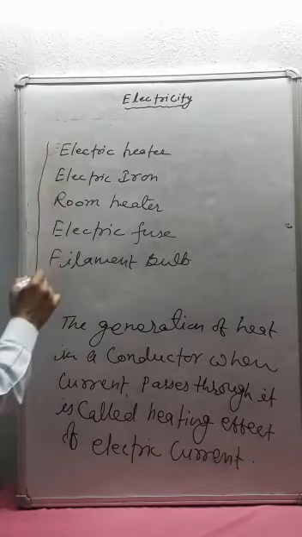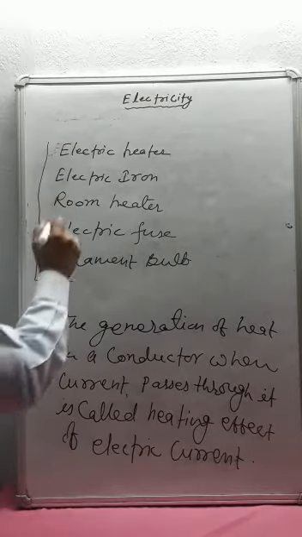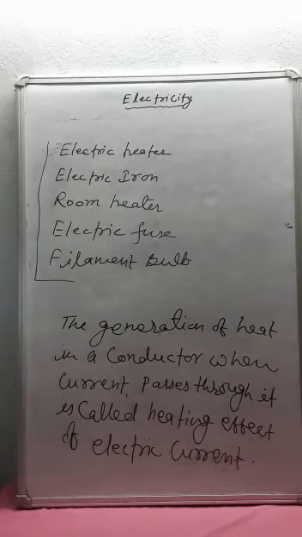All these devices are based on the heating effect of electric current.